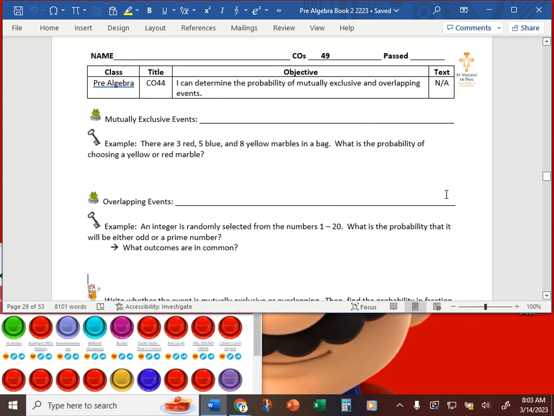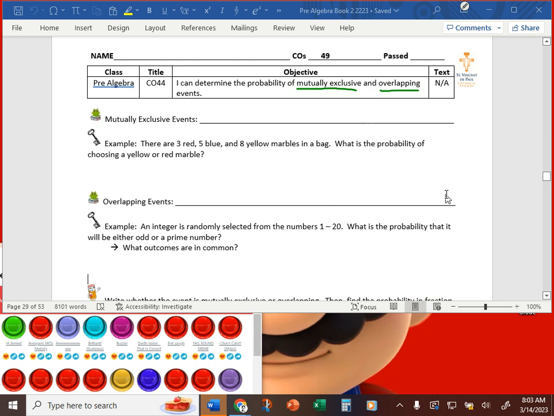And good day, pre-algebra. We are going over CO44, starting off try 3, talking about another type of probability. You didn't even know this many types of probability existed, did you? But today we're focusing on mutually exclusive and overlapping events. Okay, mutually exclusive and overlapping events. And you've actually done something like this before.